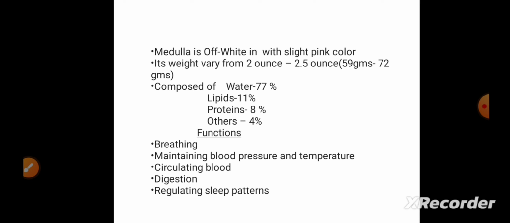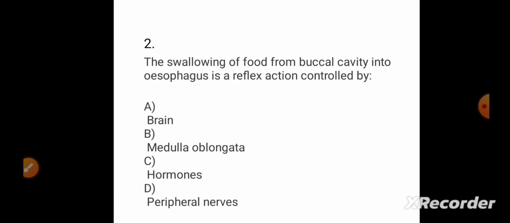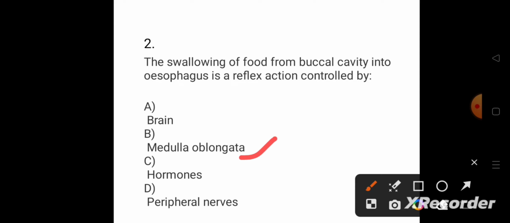Okay, and if we talk about the functions, they are breathing, maintaining blood pressure and temperature in the body, circulating the blood, digestion and regulating sleep patterns. All these functions are carried out by the medulla oblongata. So for this question the answer will be medulla oblongata, because it is asking about the swallowing of food, which is related to digestion.